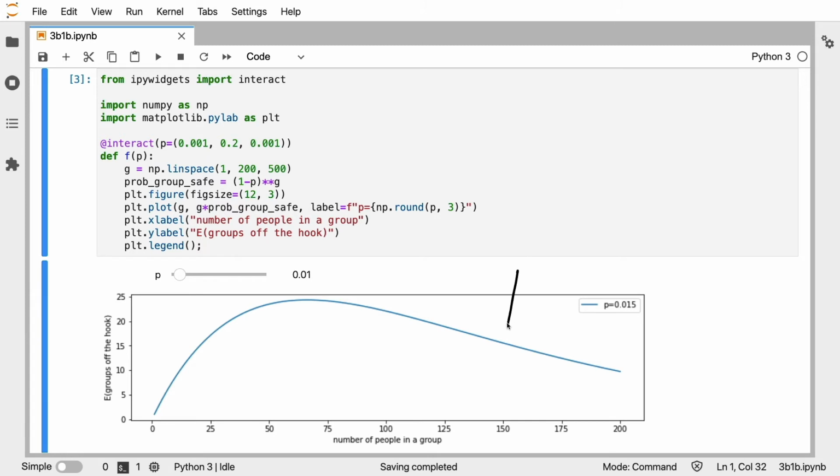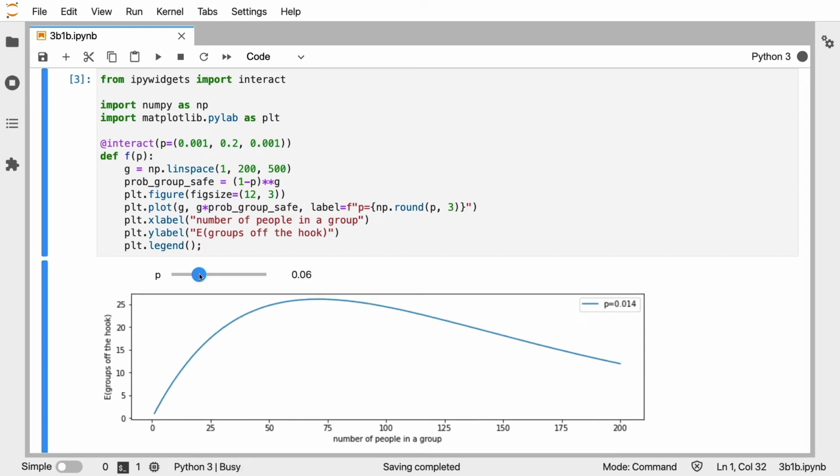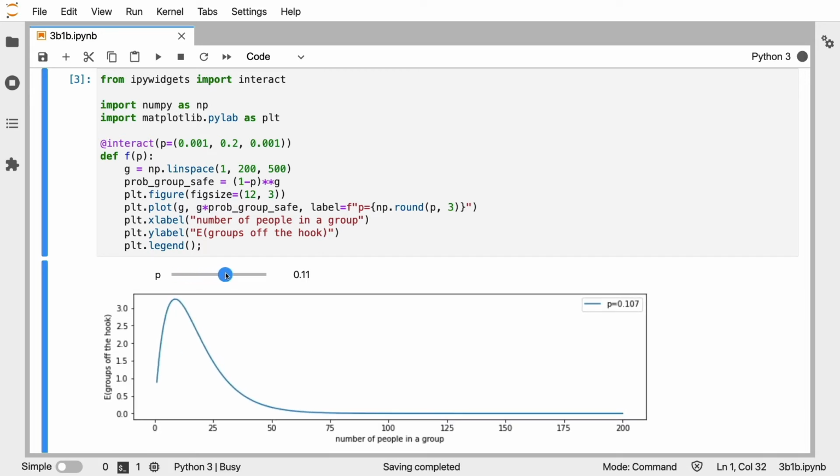Now, you'll notice that the shape of this curve changes, but the main thing that's happening here is that this optimal hump, this place where we have the highest point of the curve, is pointing to a fairly large number now. If I were to instead move it in the other direction, then we see that the optimal value, the place where the hump is the highest, is much closer to 0.